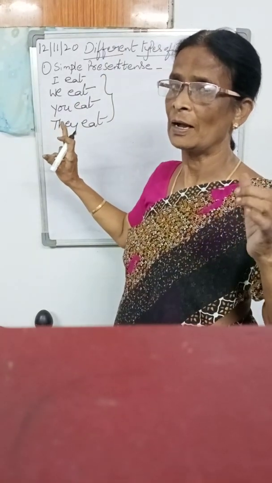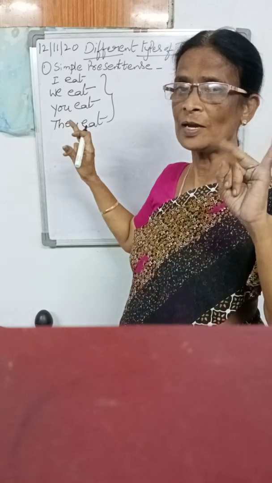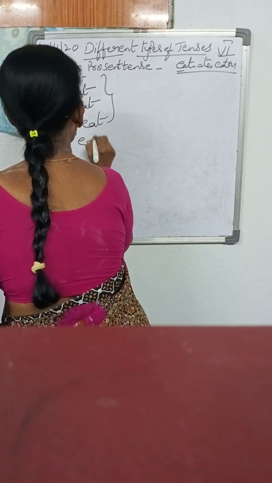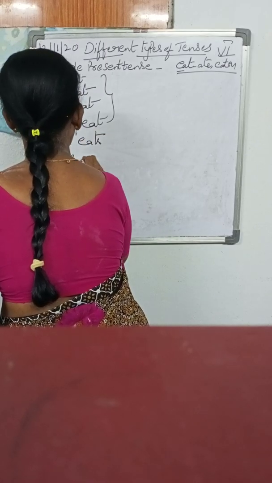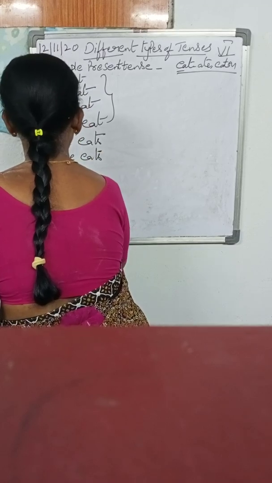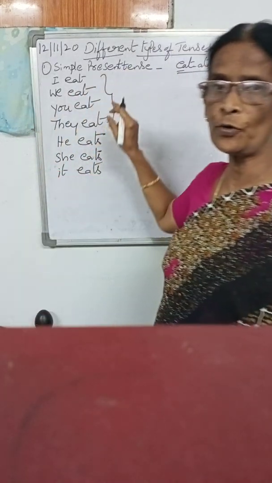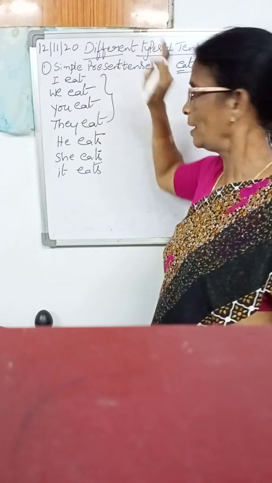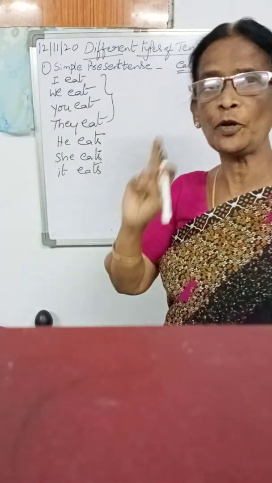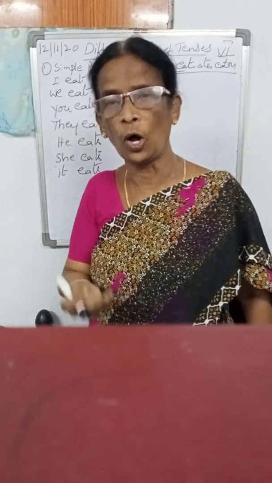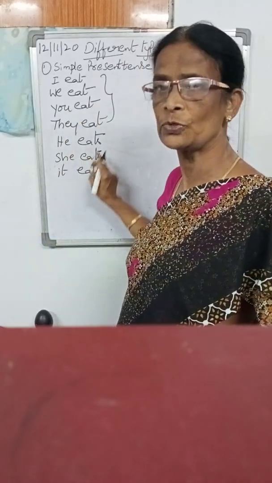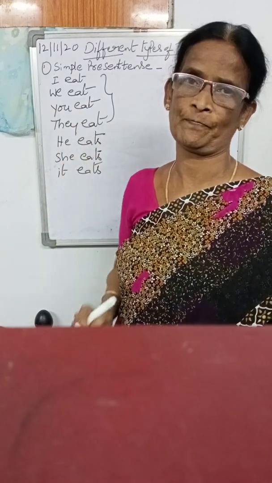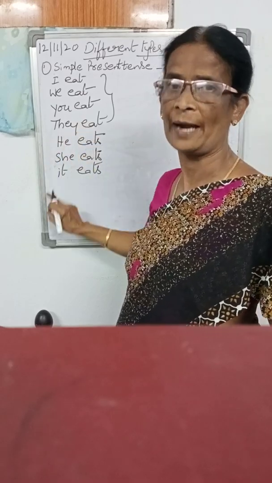Have you guessed what the remaining ones are? He, she, it. Okay, these 3. So while we are using them: he eats, she eats, it eats. Have you found the difference here, between this and this? Yes. Here I didn't add s, here I added s. So while we are using these personal pronouns or names, we have to use the s form when the verb is in the present, and that is very important. He eats, she eats and it eats.